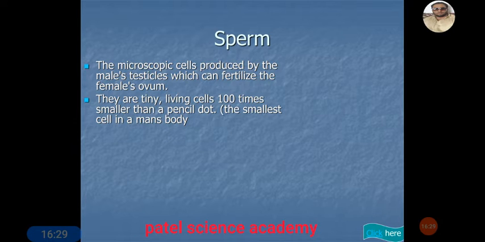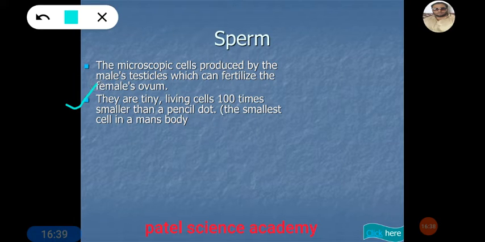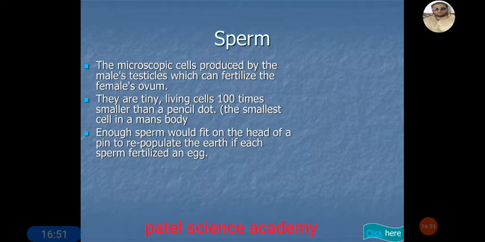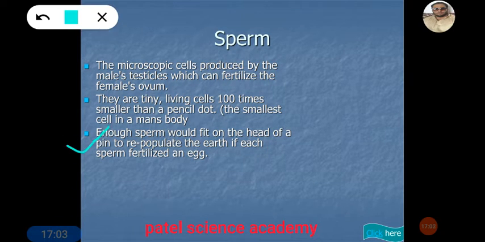They are tiny living cells, 100 times smaller than a pencil dot, the smallest cell in the man's body. Dear students, you can remember this point. This is the smallest cell in the body, 100 times smaller in size than a pencil dot. This is only the sperm. Next point regarding the sperm: each sperm would fit on the head of a pin, and to repopulate the earth, each sperm would need to fertilize an egg. This is a very amazing thing about the sperm.